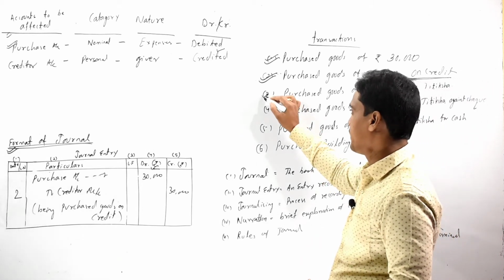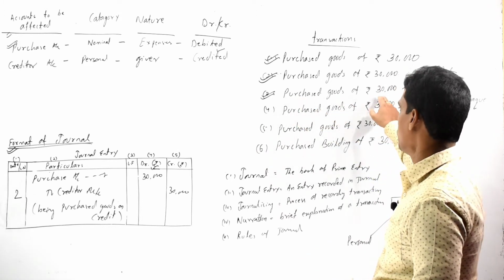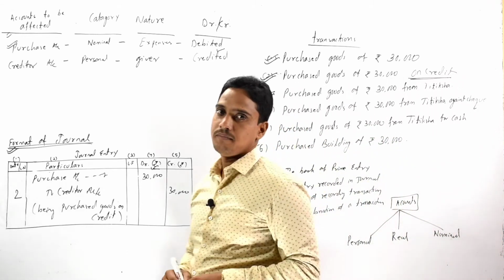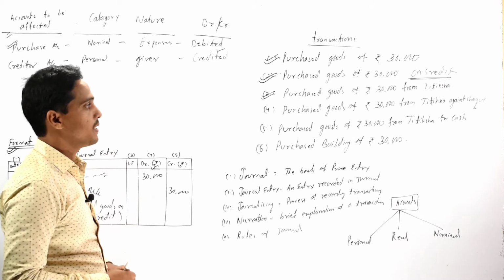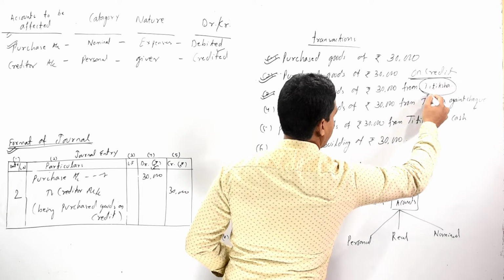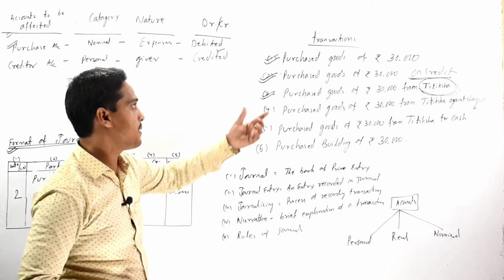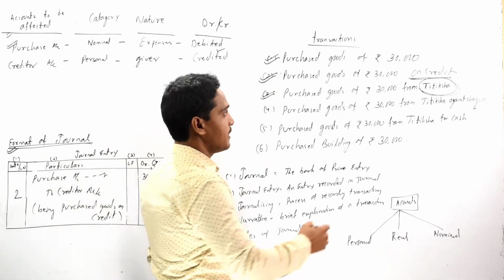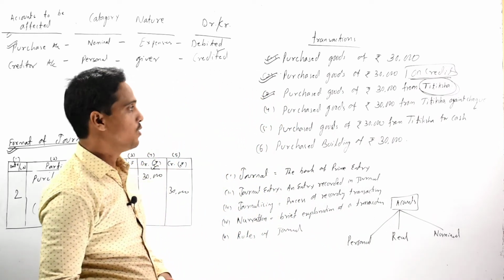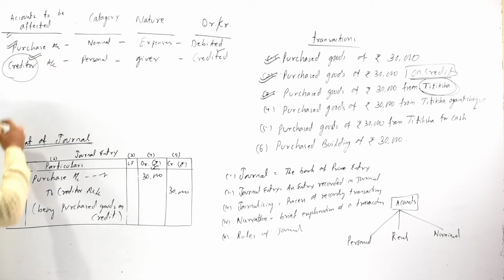Now come to our third transaction, that is purchased goods of rupees 30,000 from Titiksha. That means we are purchasing the goods from a particular supplier, that is Titiksha. But in case of our second transaction, the name of the supplier is not specifically given. So we use here the universal term, that is creditor.